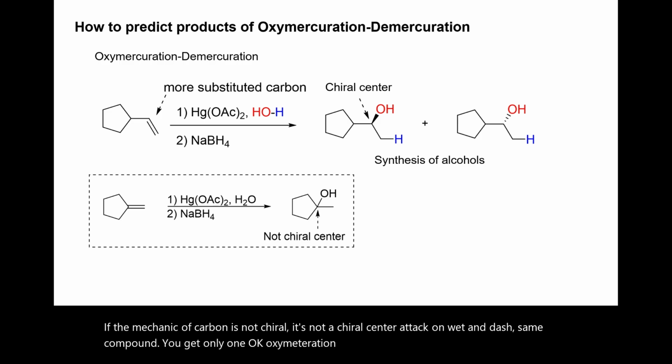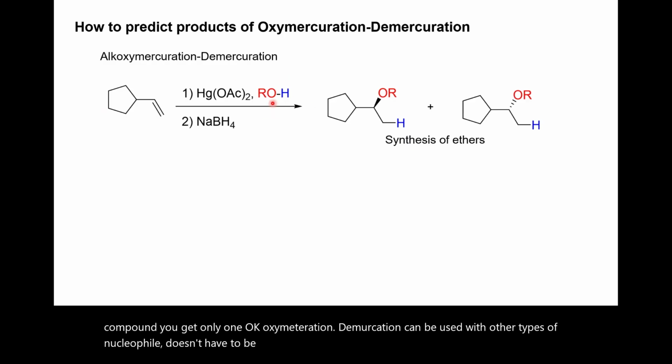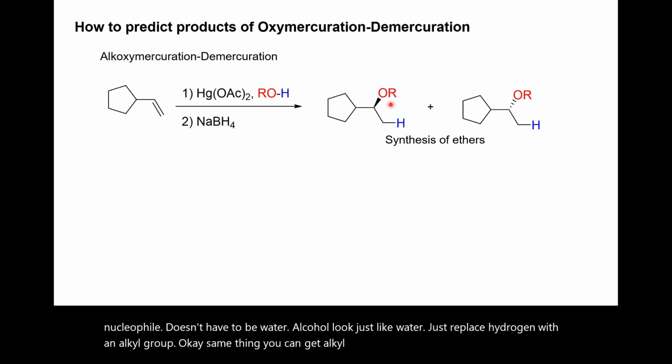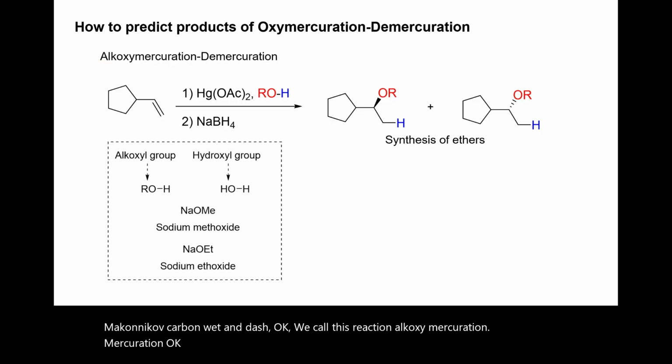Oxymercuration-demercuration can be used with other types of nucleophile. It doesn't have to be water. Alcohol looks just like water, just replace hydrogen with an alkyl group. Same thing: you get the alkyl group right here on the Markovnikov carbon, wedge and dash. We call this reaction alkoxymercuration-demercuration.